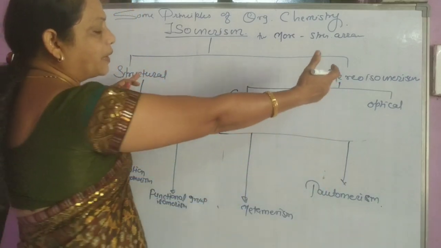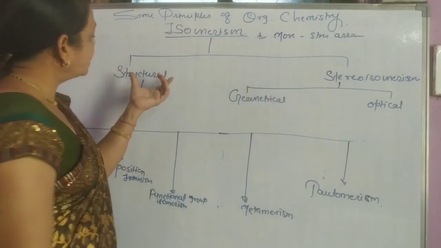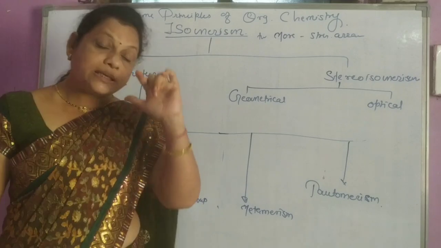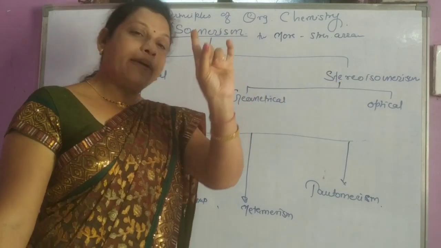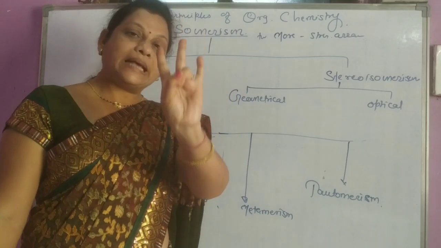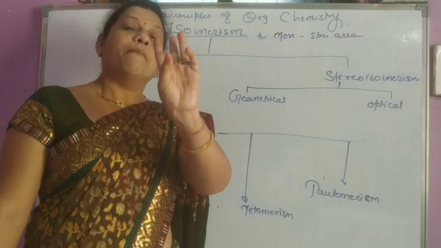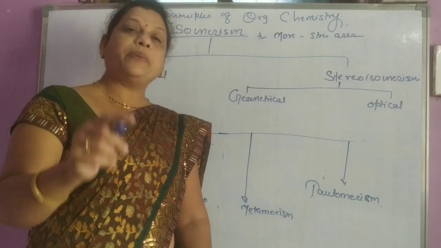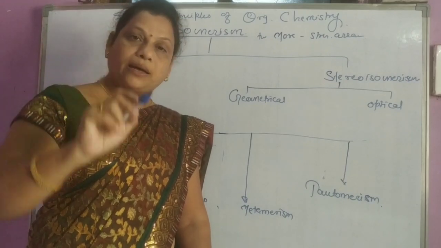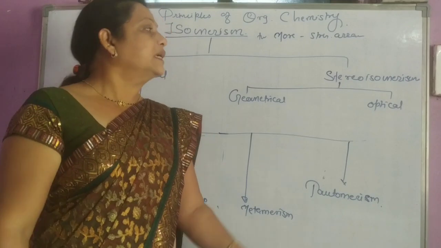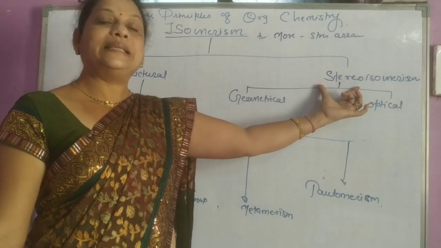So the difference between these two: here the same molecular formula but the structural arrangement is different, and here the same molecular formula and same structural arrangement but the spatial arrangement of atoms or groups of atoms is different, called stereoisomers.